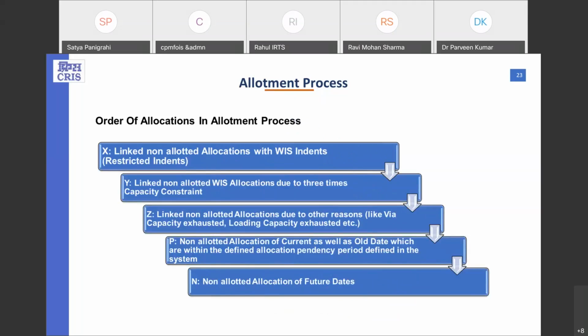Now, as I earlier discussed, the order of allocation in the allotment process, when I told about the allocations. These are the first, X has the highest priority. These are for the WS indents only. Then Y, which is due to the 3 times, and Z, remaining all other constraints other than X and Y, marked as Z. Then P means no demand found. That allocation is marked as P. Now starting with X, the RS processes all the allocations in this order. First X, then Y, then Z, P, and N.